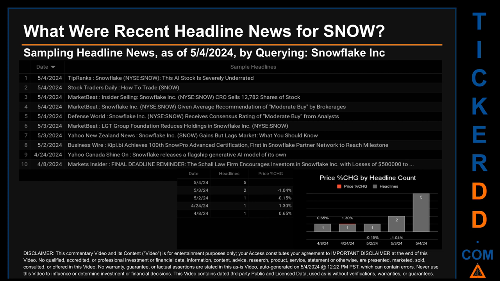The latest publication date was the day with the most found headlines. I have not yet received pricing data for that day, so cannot calculate the day's percentage change in price. The latest publication date of Saturday, May 4, 2024, was actually the day with the highest percentage change in price. It saw a price jump of 1.30%.